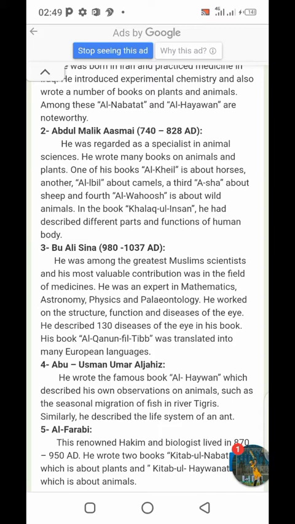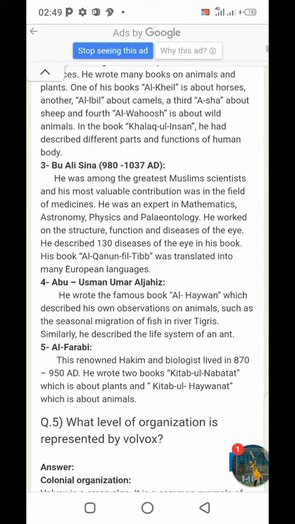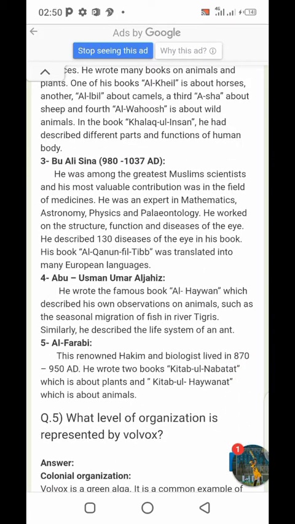He was an expert in mathematics, astronomy, which is the study of the universe, physics, as we know, the study of matter and energy, and paleontology, which is the study of fossils of past organisms. He worked on the structure, function, and diseases of the eye. He described 130 diseases of the eye in his book, and his book Al-Qanun fi Tibb was translated into many European languages. This is the most important MCQ about Bu Ali Sina. His famous book name is, so you may write, Al-Qanun fi Tibb.